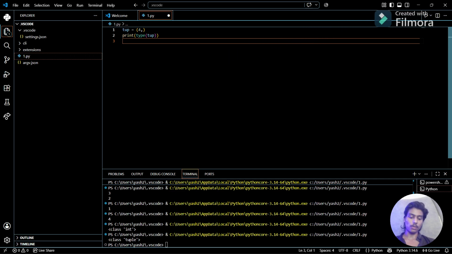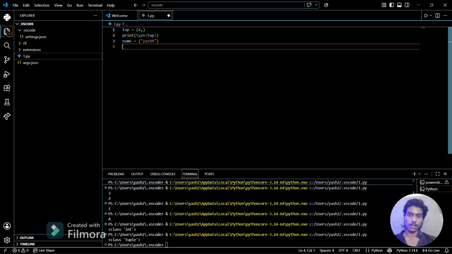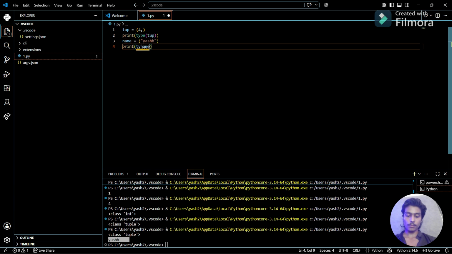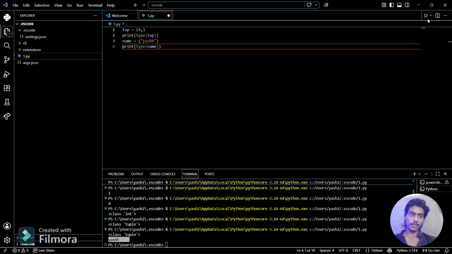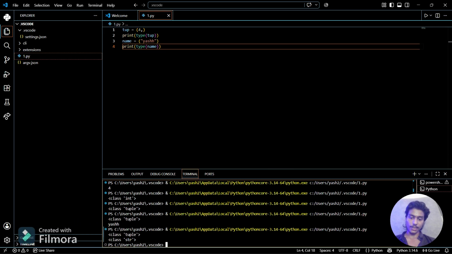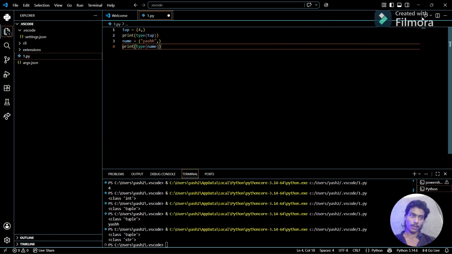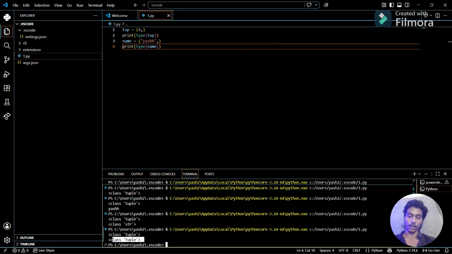The same goes for a string: if I store a name like this, it is totally a string data type. You can see here, class str is printed, it is not a tuple data type. If I want to make it a tuple, I simply use a comma here, and see, now it is a tuple.